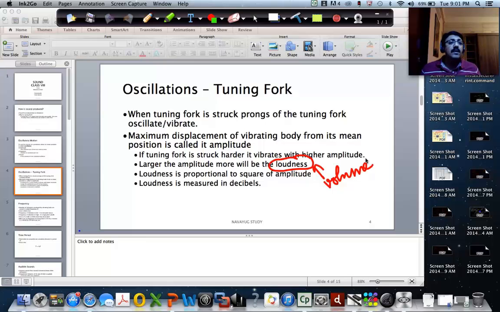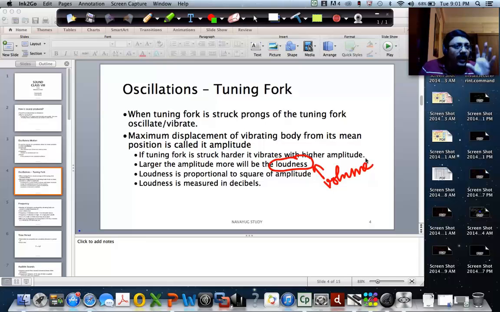For example, the second one is louder than the first sound, right? So loudness is related to the volume of sound. And what happens is when the amplitude of vibration increases, the loudness or the volume is increasing.